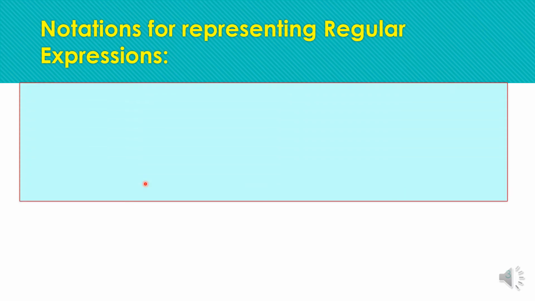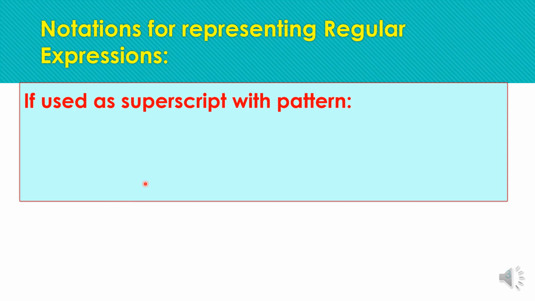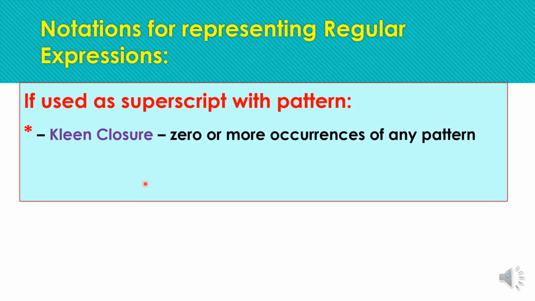For example, if used as a superscript with any pattern, then we have the notation star. Here the star means the Kleene closure, and it represents zero or more occurrences of that particular pattern.